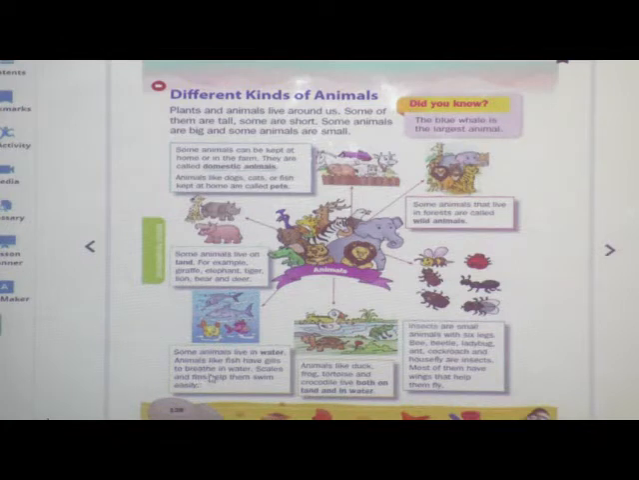Next, water animals, or we can say aquatic animals. So which are the water animals? Animals which live in water are known as water animals. For example, fish, octopus, jellyfish, they are water animals. And next, amphibians means land and water animals. So animals which live on land as well as in water. So which are those animals? Frog, tortoise and crocodile. These are land and water animals.